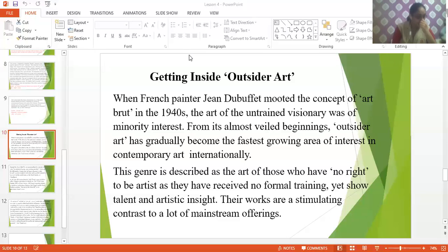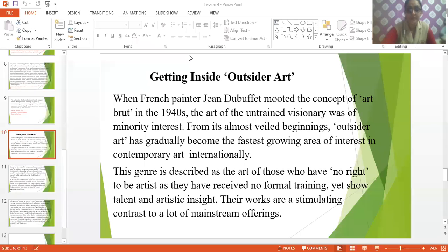It is also known as art brut, B-R-U-T. This outsider art is also known as art brut, and this name was suggested by Jean Dubuffet. He was a Japanese painter and he suggested this name, art brut or outsider art. Now, what is this outsider art or art brut?